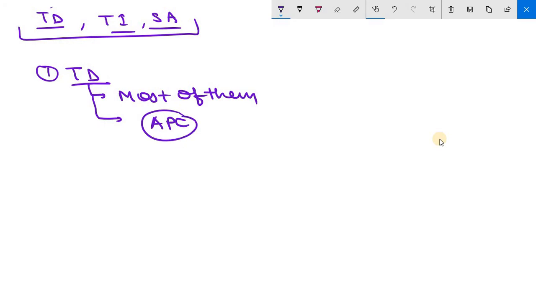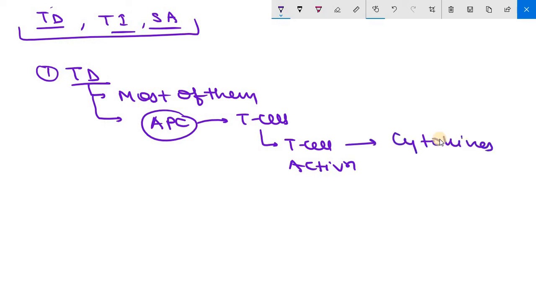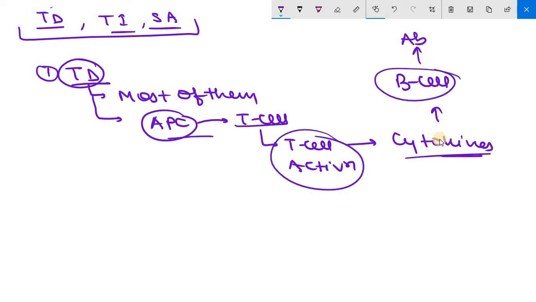The antigen presenting cell will present that antigen to the T cell, which leads to T cell activation. The activated T cell will release certain cytokines that in turn stimulate the B cell, and this B cell will start forming antibody. Once again repeating, T cell dependent antigens means the antigen presenting cell will present this antigen to the T cell, then the T cell will be activated and release certain cytokines which will activate the B cell, leading to production of antibody. So it is T cell dependent antibody production.